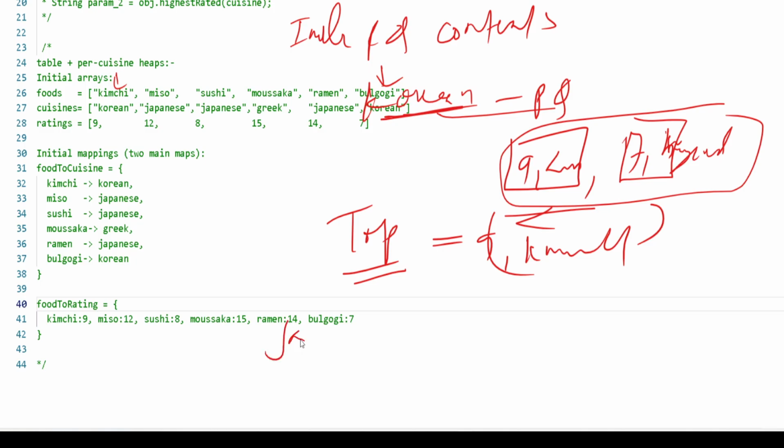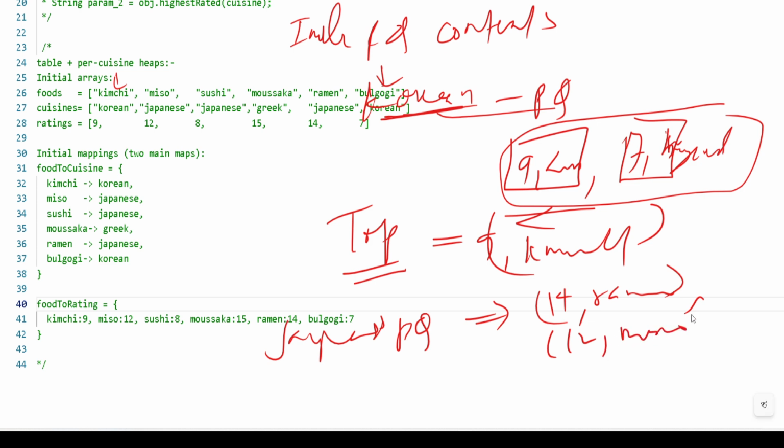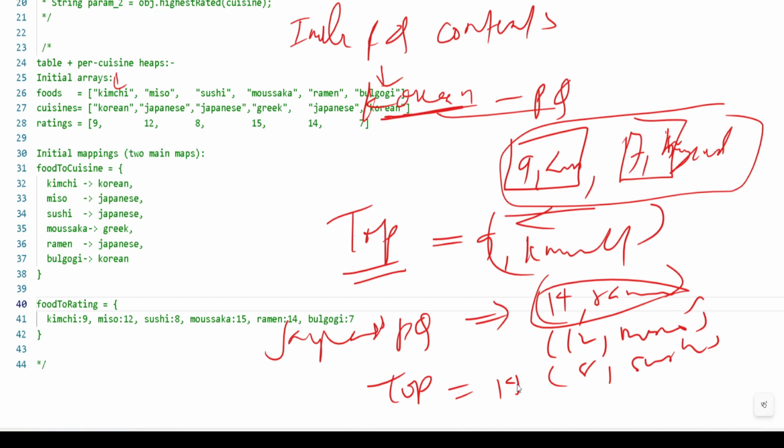Similarly for Japanese, we'll find the Japanese priority queue, and it will store, let's suppose, first 14 and ramen, another order 12 and miso, then 8 and sushi. So we know our top one is 14 and ramen.